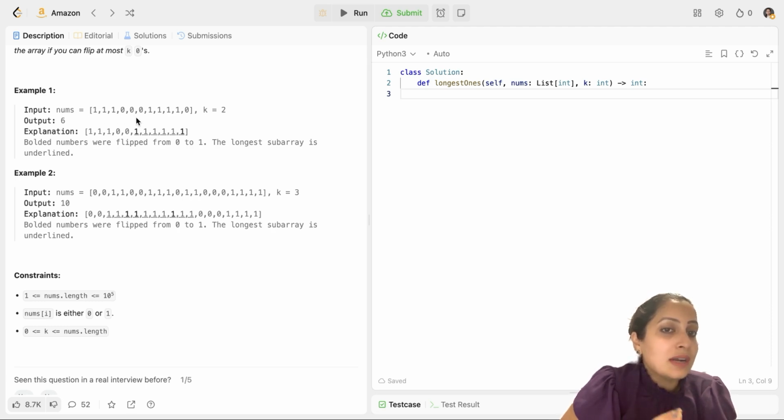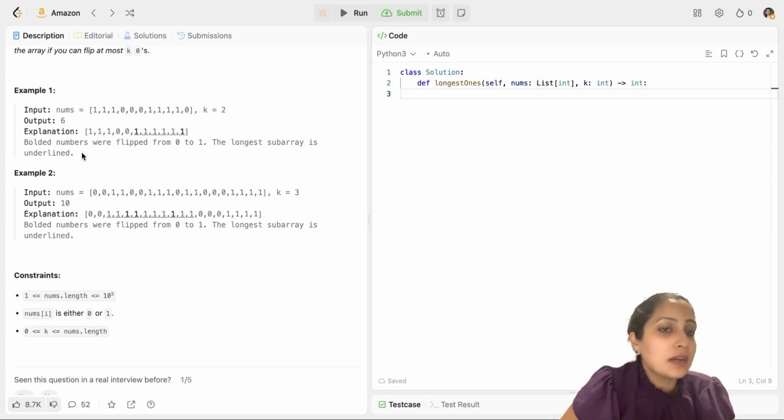So let's save that somewhere. Now let's look ahead if we could flip this zero and this zero. In that case, we will have 1, 2, 3, 4, 5, 6. We will have 6 ones consecutively. So that's the max consecutive ones which are possible. Can we do better? We can flip this zero and this zero last. Then again, we get max consecutive ones as 6. So our number doesn't change. So our maximum consecutive ones possible if we are allowed to flip 2 zeros is 6.